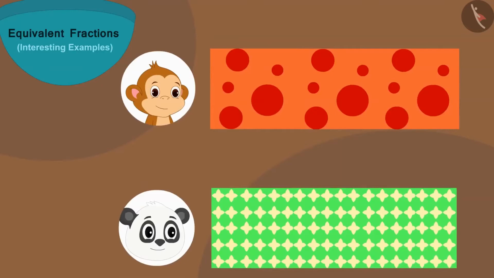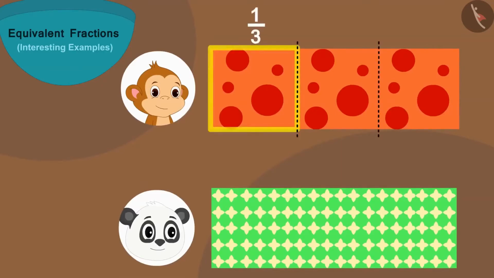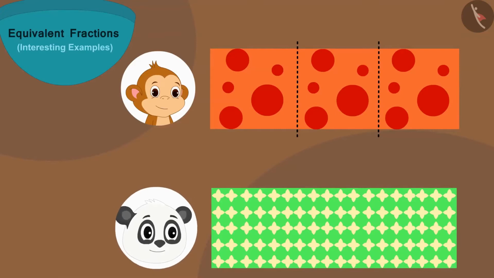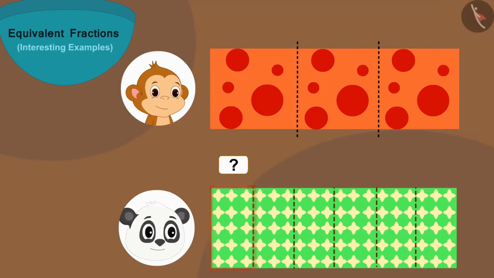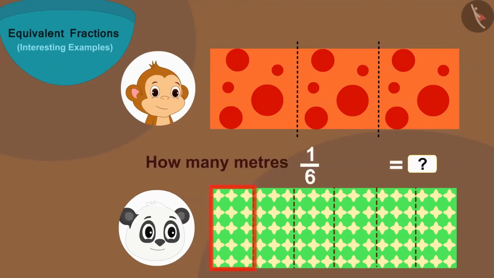We saw in the beginning of the video that 1/3 part of Babban's cloth is 6 meters long. The length of Golu's cloth is also 18 meters. And he has made 6 equal parts of his cloth. So, how many meters will the length of one part be? Or how many meters will be 1/6 of 18 meters? 3 meters.